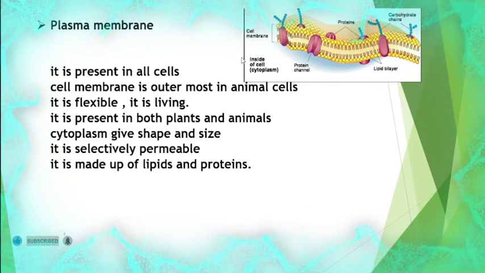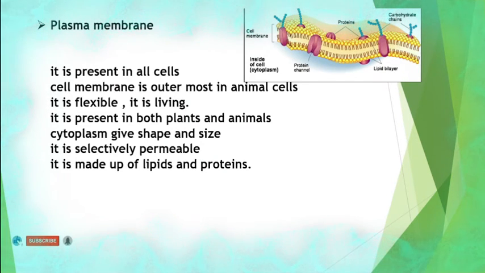Earlier we read that the cell wall is the outermost layer in plants, whereas in the case of animals the plasma membrane is the outermost layer in the animal cell. This cell membrane is flexible, and flexible is nothing but movable. It is living. It is present in both plants and animals. This can be seen in both plants and animals.